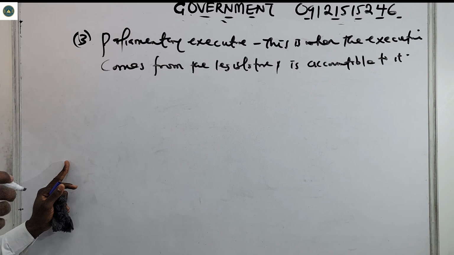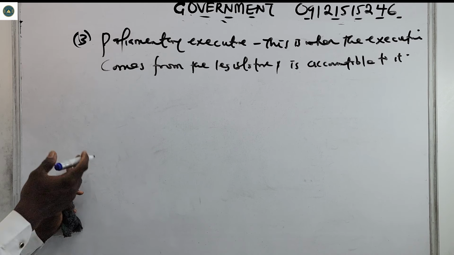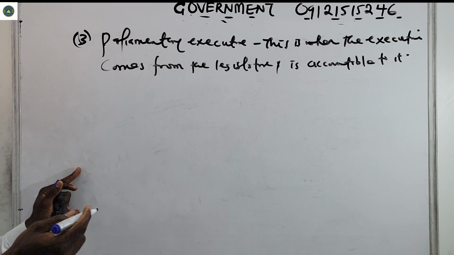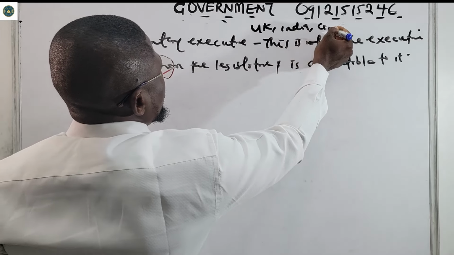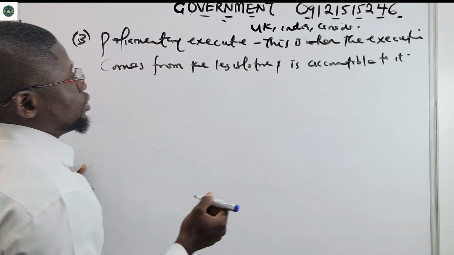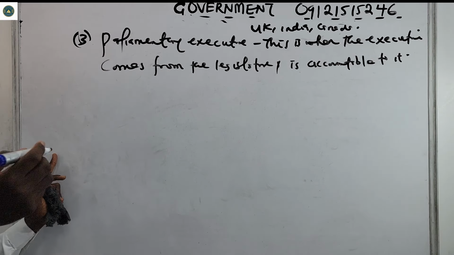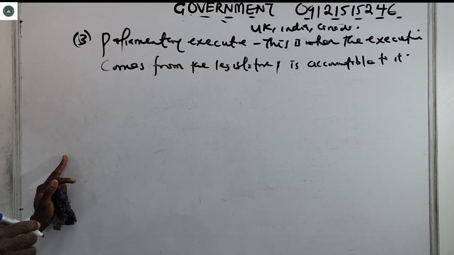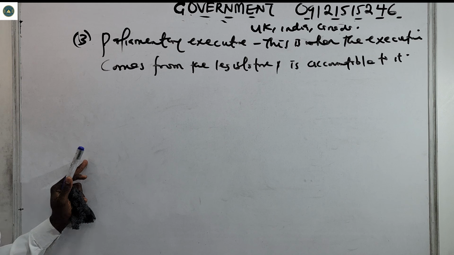All right, so we see this in the UK, we see it in India, we see it in Canada. These are the countries that practice this type of executive. So the head of government, the prime minister, the cabinet members, all of them are members of the parliament. So that is what parliamentary executive is all about.